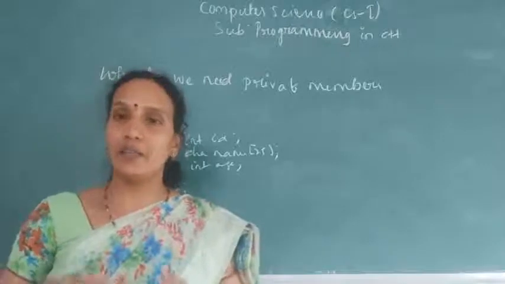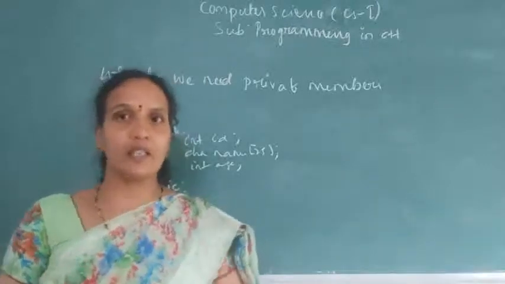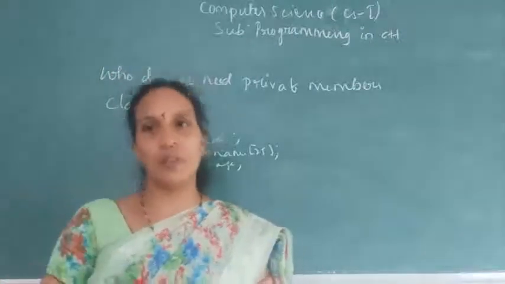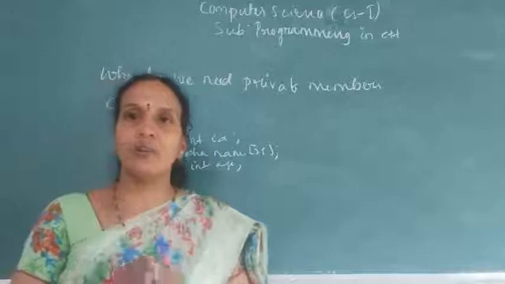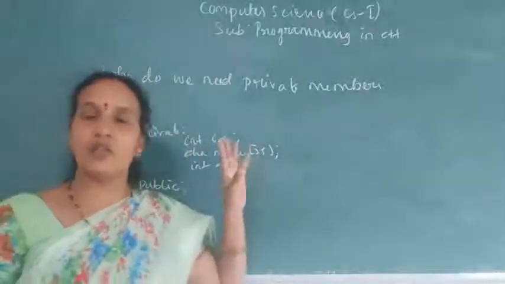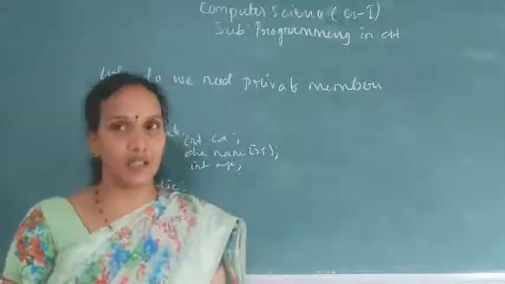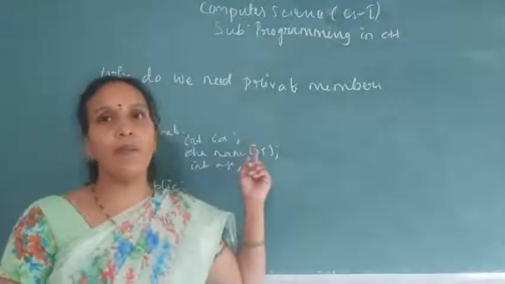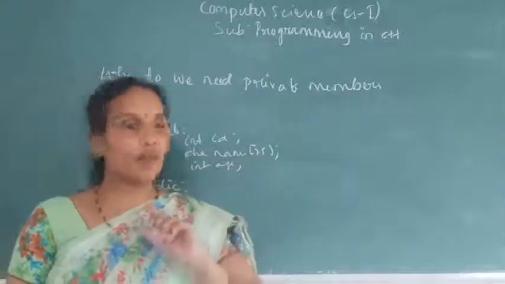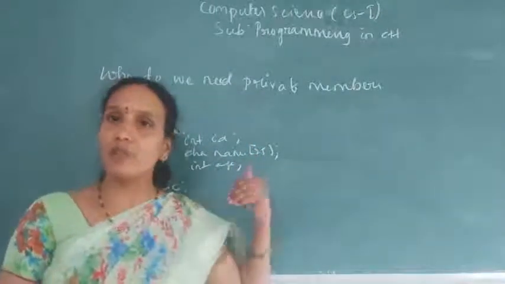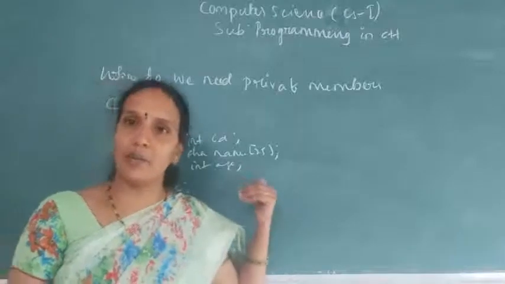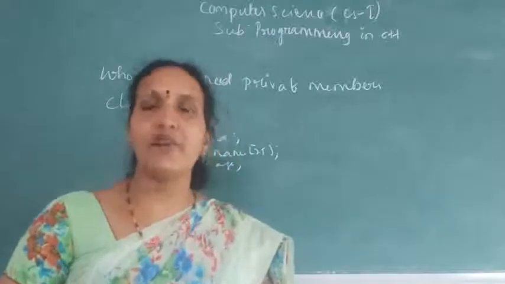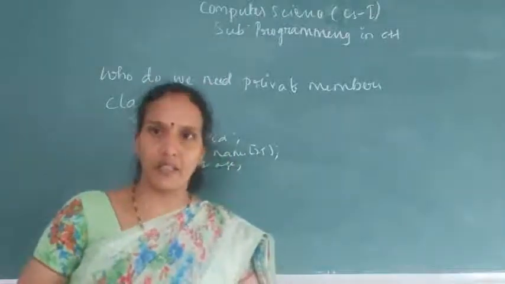So if you have declared those data members and member functions inside the class, then what happens? You can restrict other classes from using your properties. Whatever members you have declared as private can be used by that class. The methods which are available inside that class only can use the variables of that class. Other class member functions cannot use the data members of this class. So that is the purpose of private. We are providing security for our data members.